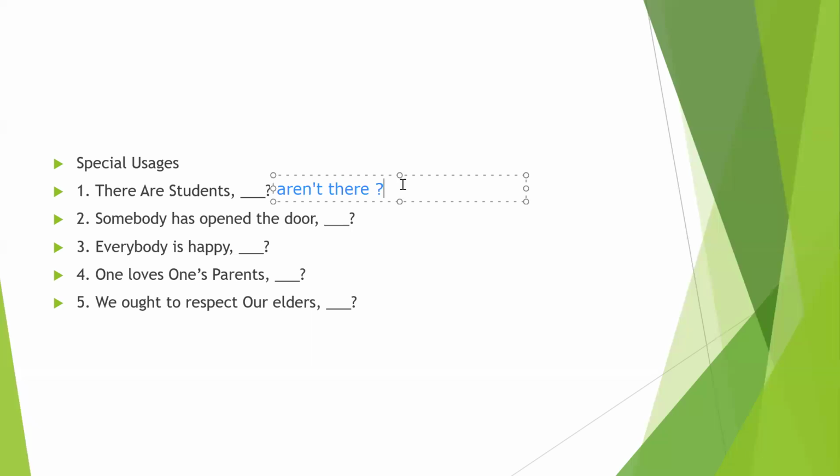So if any statement starts with there, in the question tag we can also write there only. Now let's see. When we see somebody, someone, anybody, anyone, nobody, no one, we treat it as plural only. So if there is any plural, we can write they only.